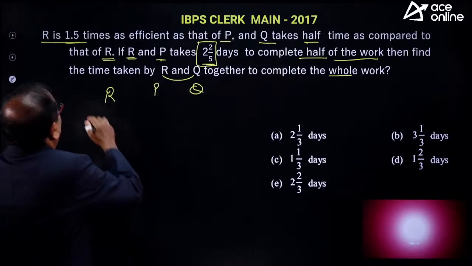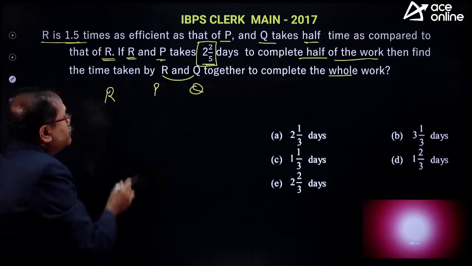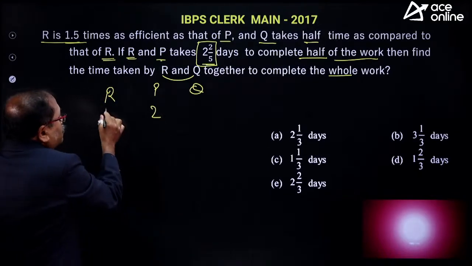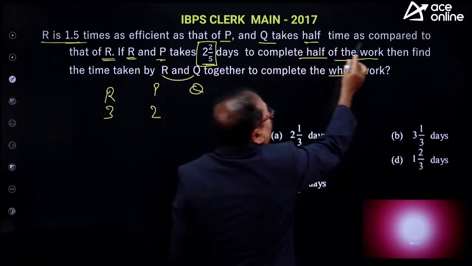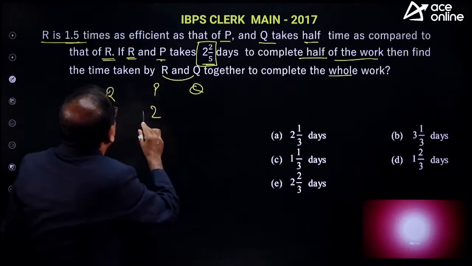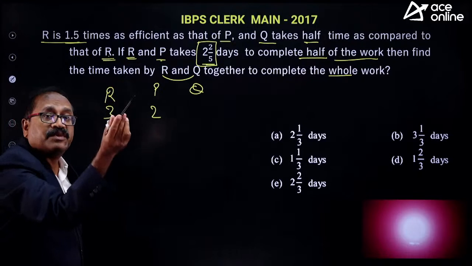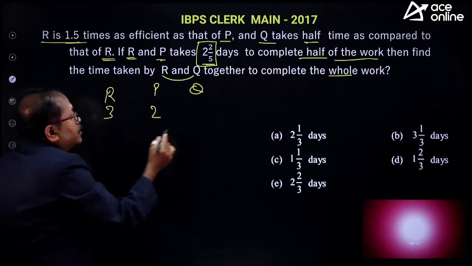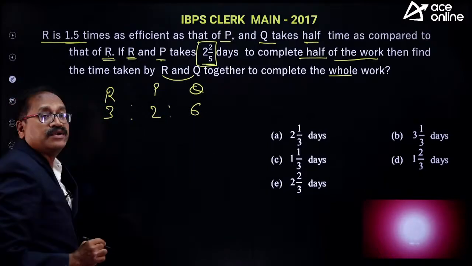It is said that R is 1.5 times as efficient as P. If P is 1, this is 1.5. That means if P is 2, this is 3. And Q takes half the time as compared to that of R. Half the time, then the efficiency must be double. The Q efficiency must be double that of R. So this is 6. So this is what the efficiency ratio is.